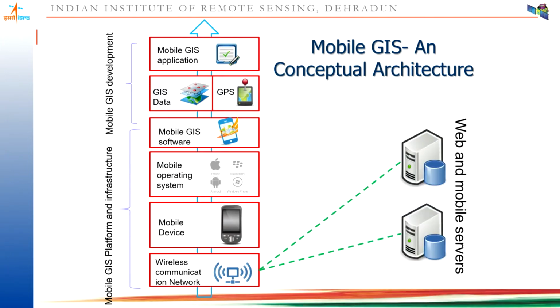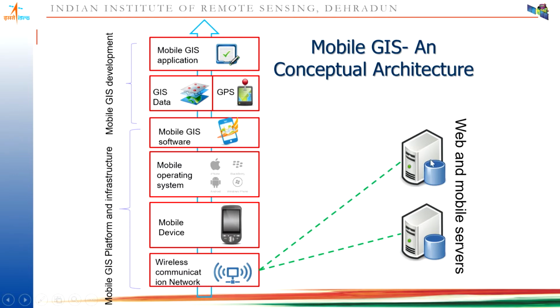If you talk about mobile GIS, here I am trying to display a conceptual architecture, and in this architecture you can see there are two major components. On the right side you can see web and mobile servers. What does it mean? These are the server-based applications which host the mobile applications and the databases, and provide or connect these services through wireless connections to the mobile devices.